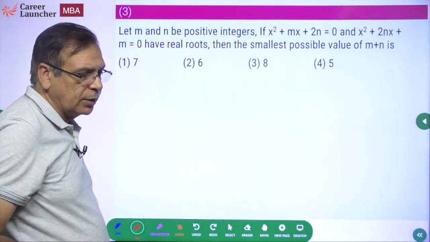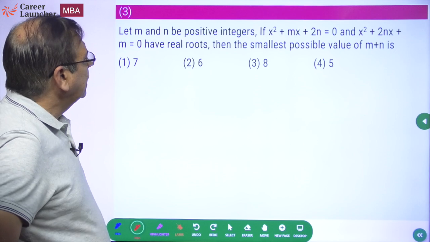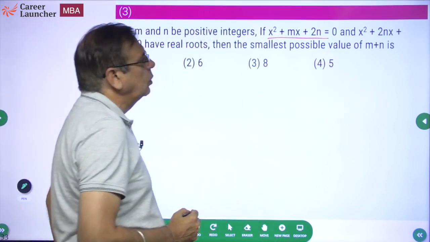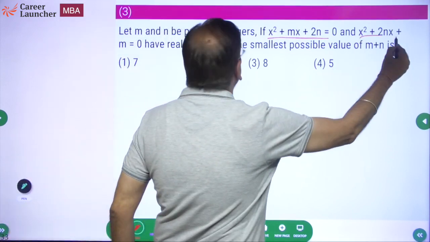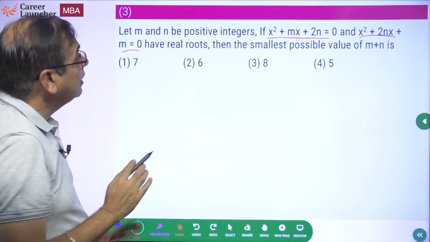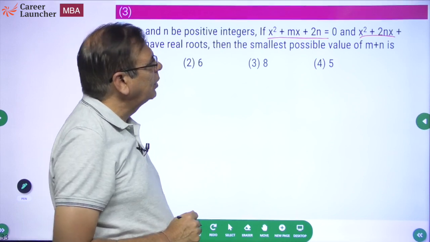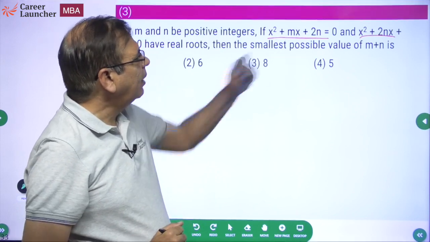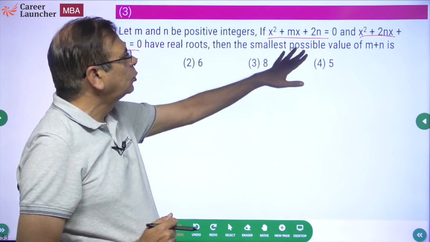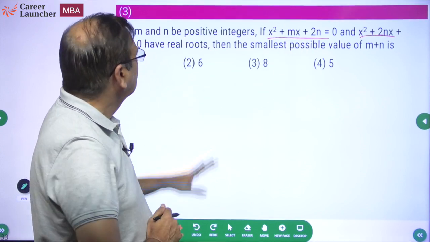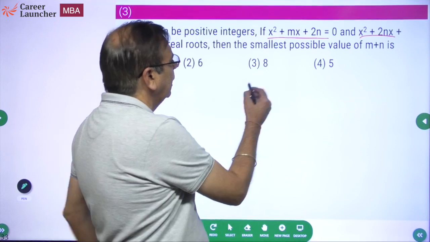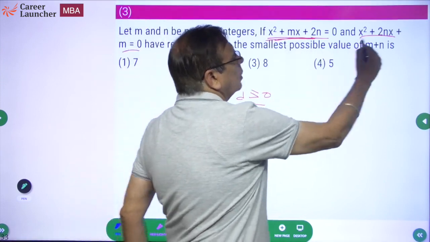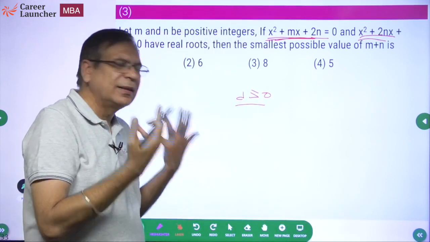Okay. Next question. Let m and n be positive integers. If x square plus mx plus 2n equal to 0 and x square plus 2nx plus m equal to 0 have real roots, find the smallest possible value of mn. I'll leave this for later. Why? Because I will have to find m and n here, and I've got two equations, two variables, I can solve it. Now these have real roots. What does that mean? Discriminant should be greater than or equal to 0. You will do that for both the equations and find out something, and then the answer.